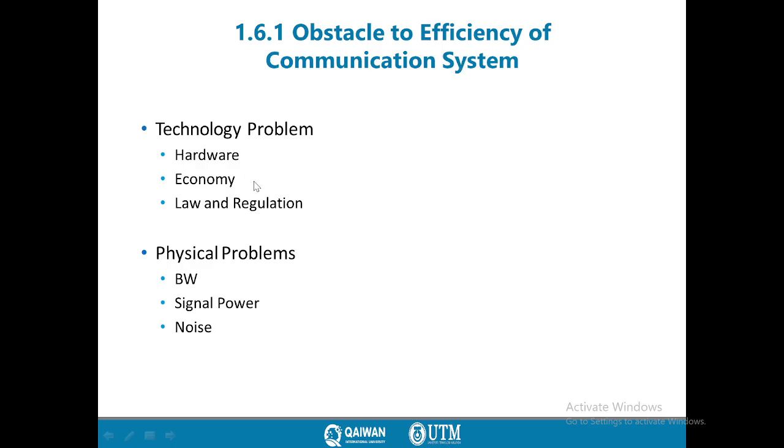Also hardware: some hardware does not support high efficiency because it has losses, so it is also a problem of the communication system. Also some laws and regulations, as we said, we have the ITU, the international organization which produces different standards. According to these standards, some standards reduce the efficiency of your system. Also we have some physical problems like bandwidth, signal power, and noise, and we will explain the effect of each of these terms in our communication systems.